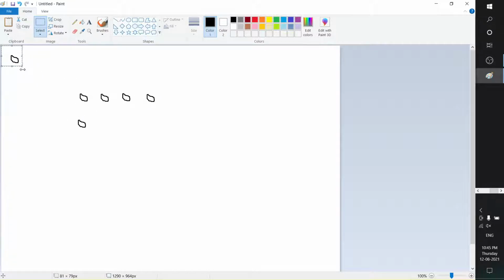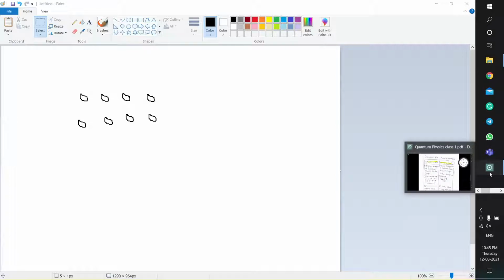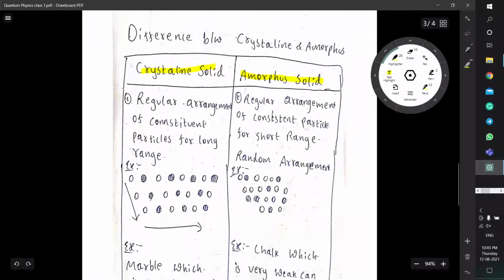It will not be in an irregular state. Everything will be similar. Here we can see there are 8 atoms. If we consider these 8 as atoms, they follow a particular order. So it is a regular arrangement of constituent particles over a long range.